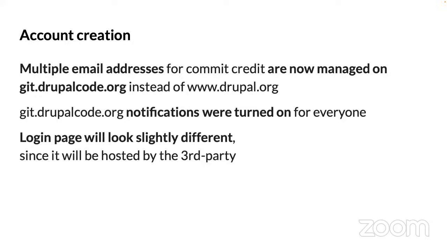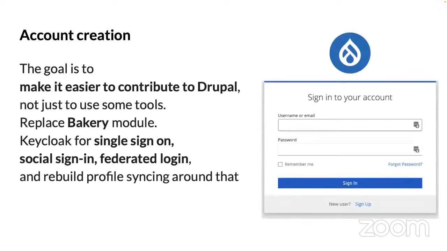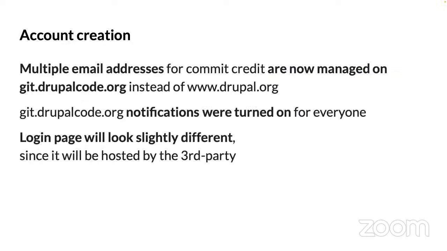Multiple email addresses, those used to be on your account on Drupal.org. Now git.drupalcode.org manages those. So good simplification there, and notifications are enabled via GitLab. And you'll see the login page will look a little bit different in the future.